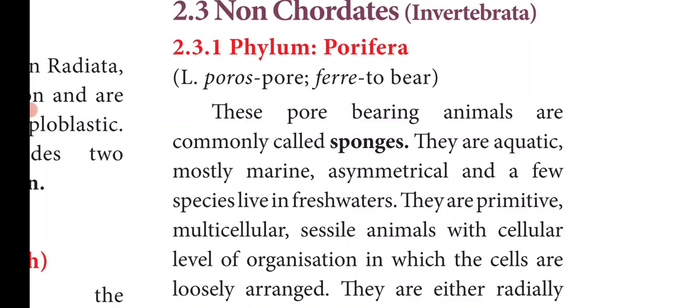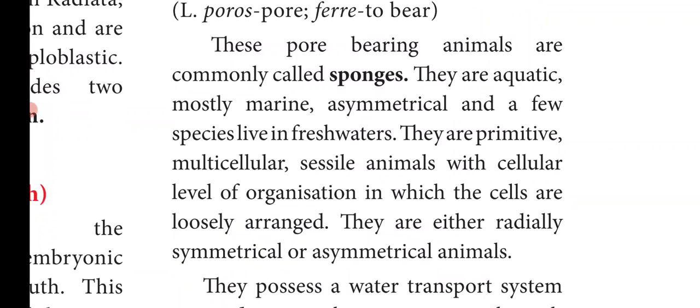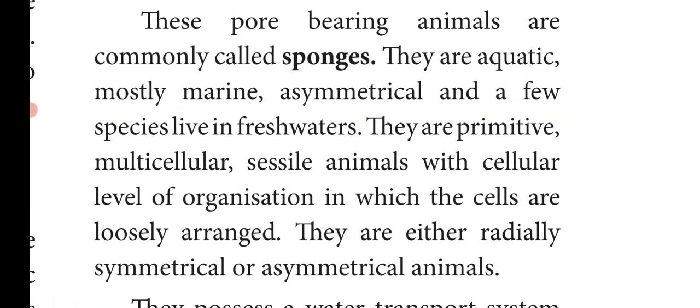And they show cellular level of organization, that is the body is made up of only cells, there are no tissues or organs, and the cells are loosely arranged. And these animals are radially symmetrical, and most of them are asymmetrical animals. Since they are irregular, their body cannot be divided into two equal halves.